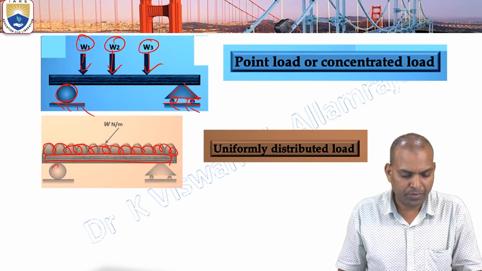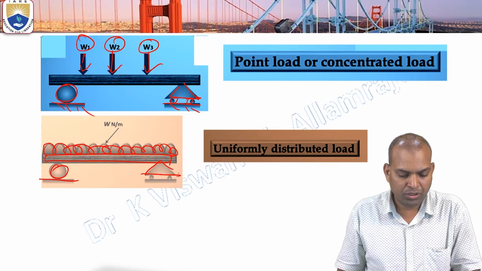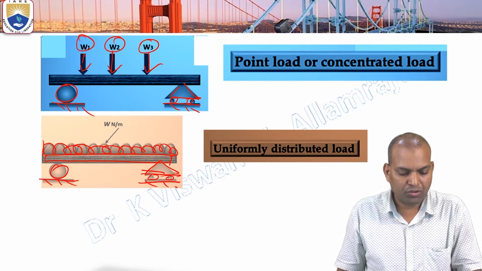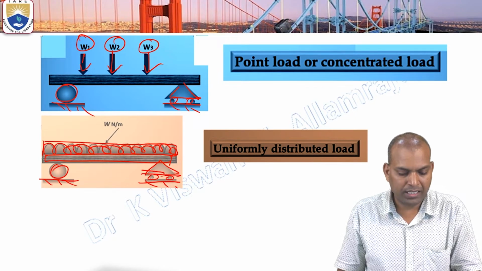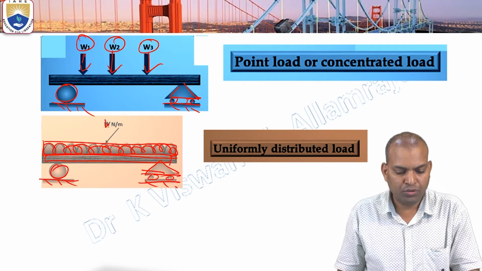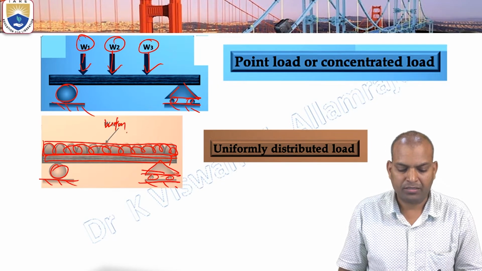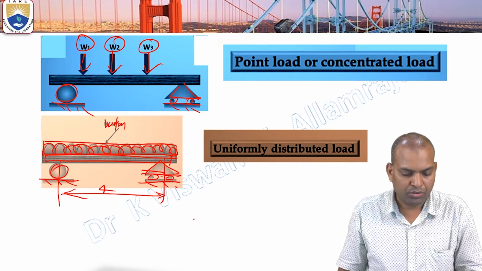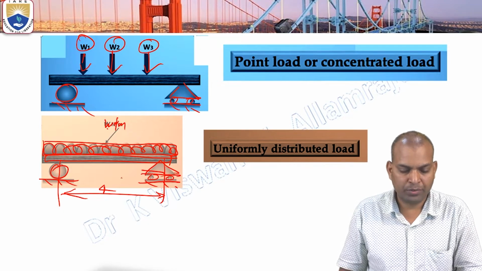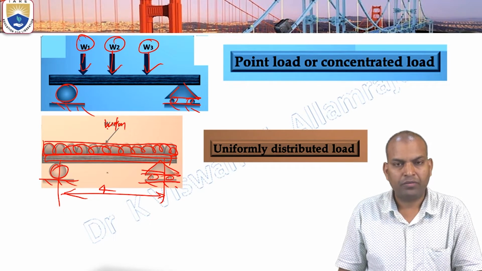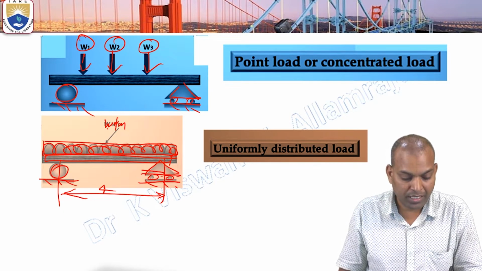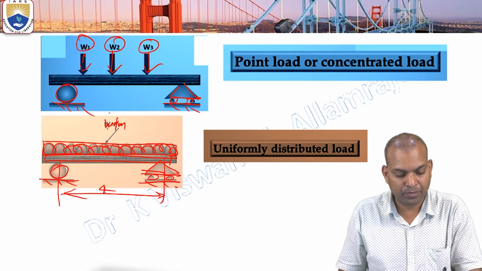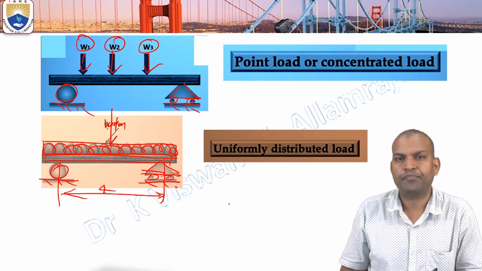It is acting on the beam. And one more thing is that it is also a rectangular load. If you draw a rectangle, W Newton per meter, suppose it is acting for 4 meters. So W Newton per meter for 4 meters, that is 4W acting. It will act as a rectangle, passing through the centroid.